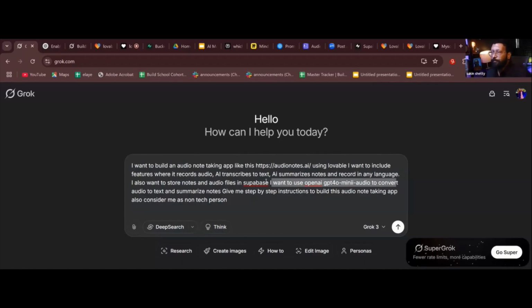People say that AI is going to take our jobs. Trust me, it will not take your jobs. If you don't know AI, if you don't know how to control AI, then definitely your job will go. A lot of companies are saying, if you don't know AI, please leave the company. Right? So AI is something which is under your control. If you cannot control AI, that is where it gets messed up.